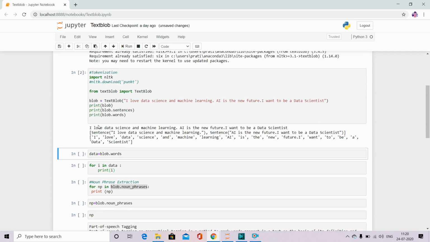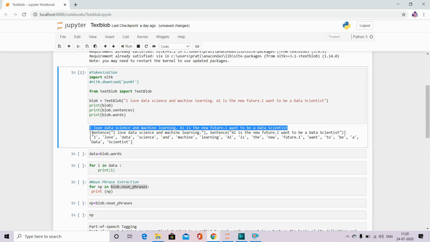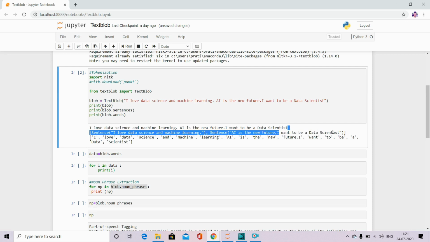See, the first line is giving the text that I have given. The second line is converting it into sentences. There are three sentences, 1, 2, and this 3. So there are three sentences coming over there, and again it is converting each word into a list of words. If you see, all words from the paragraph are coming into a list, and each word is tokenized.